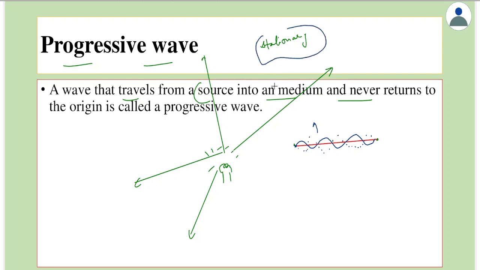But if the waves don't come back, if the energy or momentum travels only in one direction, those are called progressive waves.